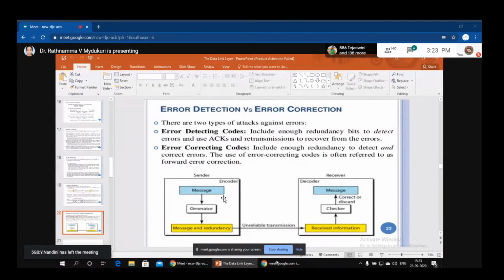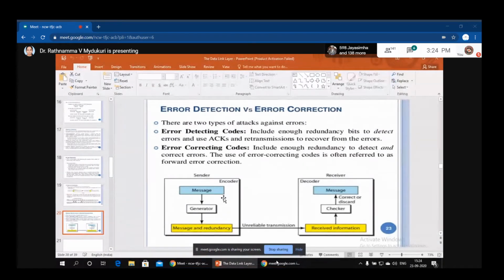So now we go for error detection versus error correction. What do you mean by error detection and what do you mean by error correction? That is very important here. We have just discussed the two types of errors. Now we see error detection codes. These are the codes which are used only for detecting the errors. But we also have some codes which not only detect but also perform correction of errors. That is called error correction codes.